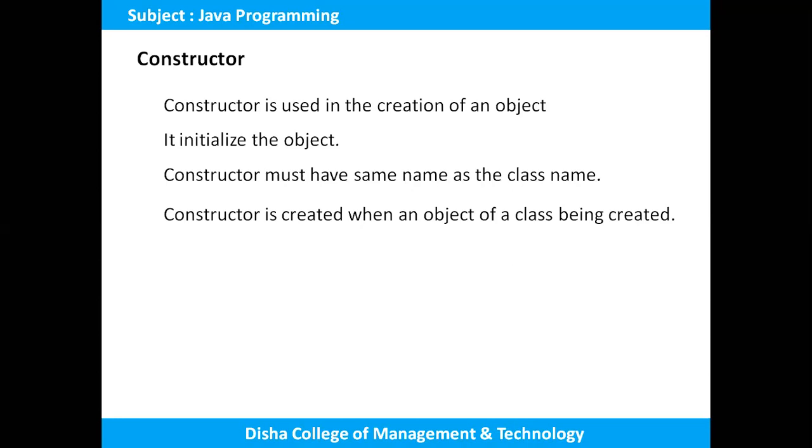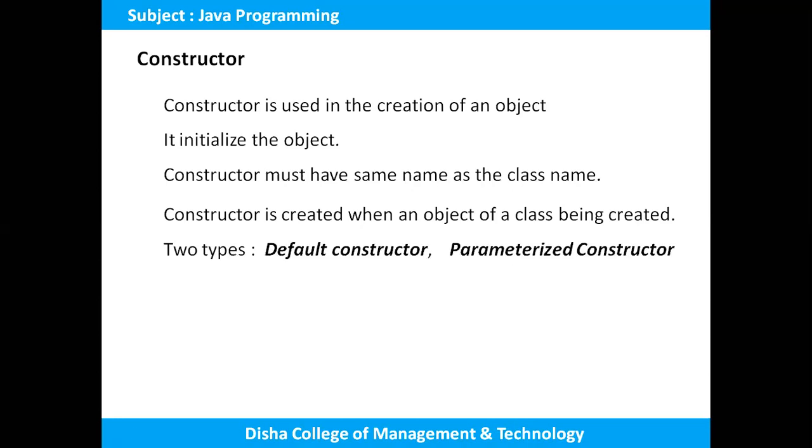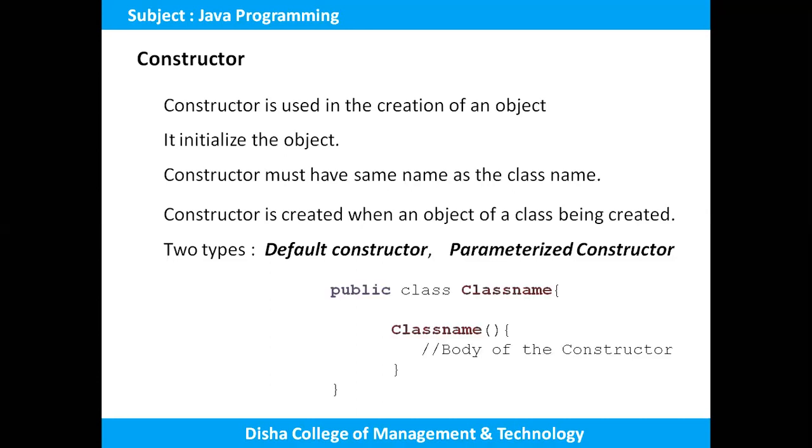There are two types of constructors: one is the default constructor, another is the parameterized constructor. We'll discuss them in coming classes. In the previous slide, the constructor we used is called the default constructor. That means if the constructor does not take any kind of parameter, it is called a default constructor. So this is the constructor name.